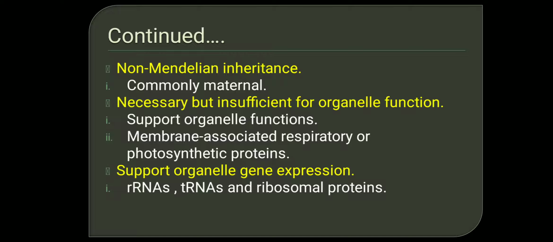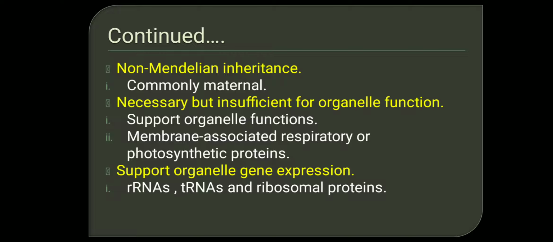Now, the organelle genome is necessary for a cell, but the genome itself is insufficient. It is not enough for the organelle to function. Therefore, it takes the support of nuclear DNA as well. A necessary amount of genome is present inside the mitochondria and chloroplast, but that alone is not enough for the organelle to function completely. Therefore, mitochondria and chloroplasts take help of the nuclear genome to function.